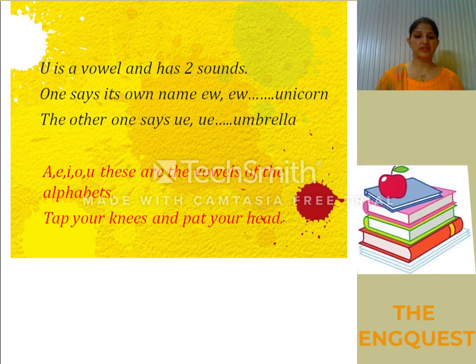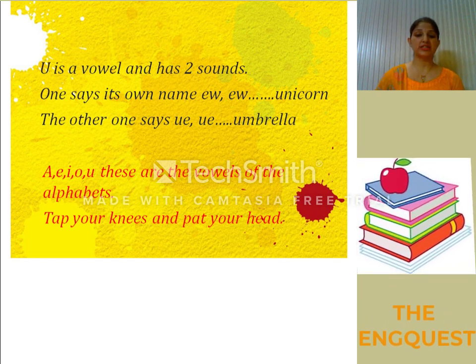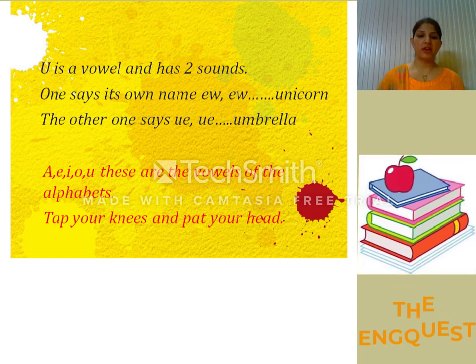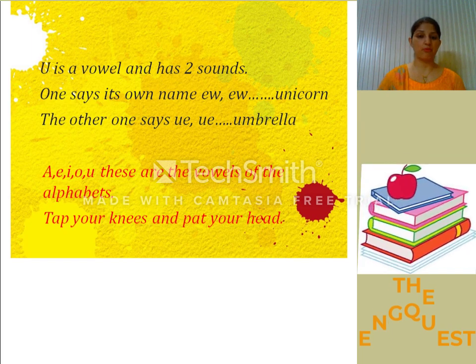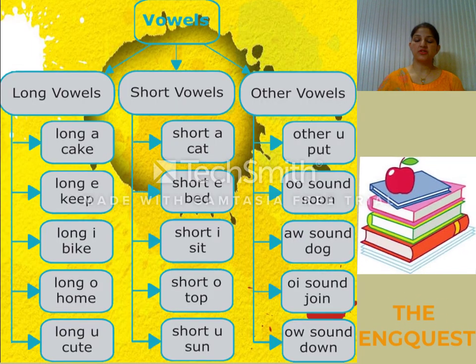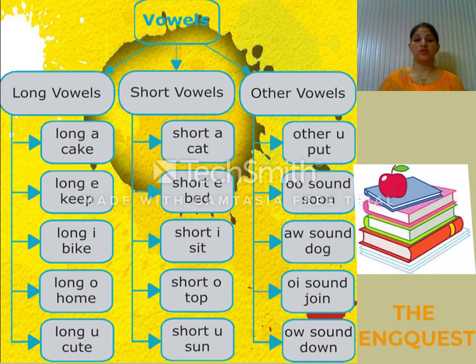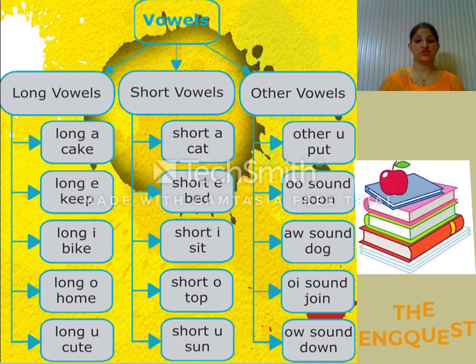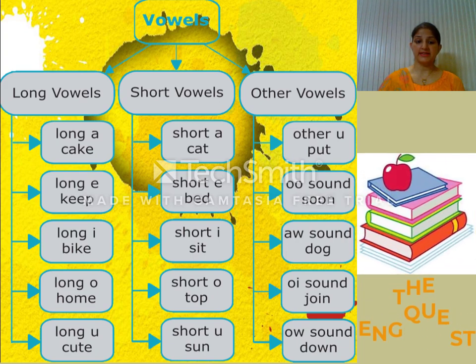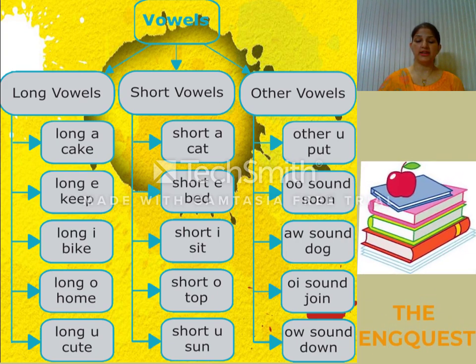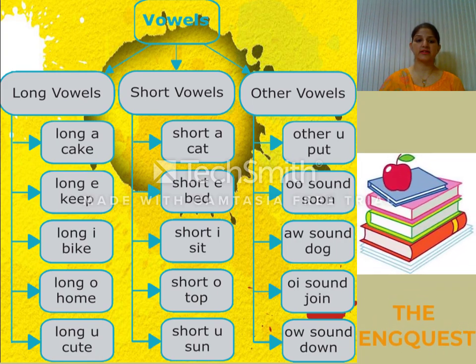So dear students, you came to know about the 10 vowel sounds. Now let us find out some more vowel sounds. So here in this table you can see that vowels have long vowel sounds and short vowel sounds, as long A in cake and short A in cat.